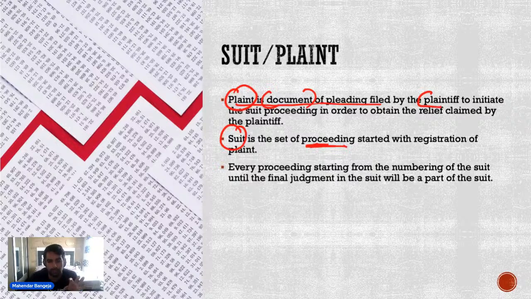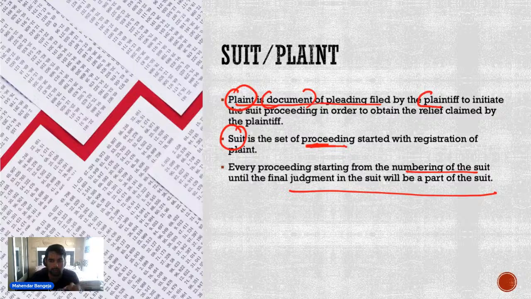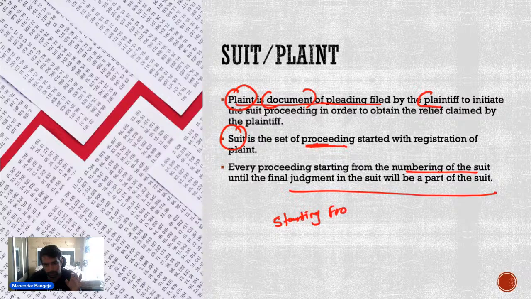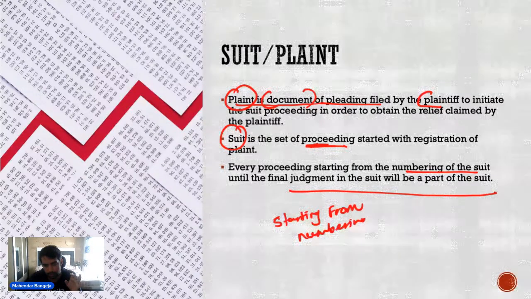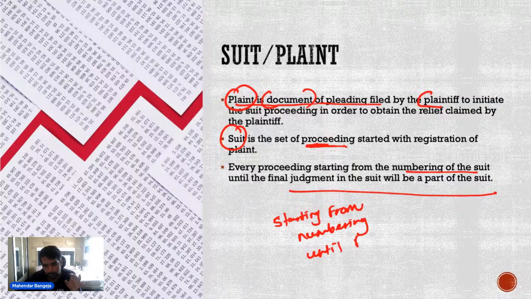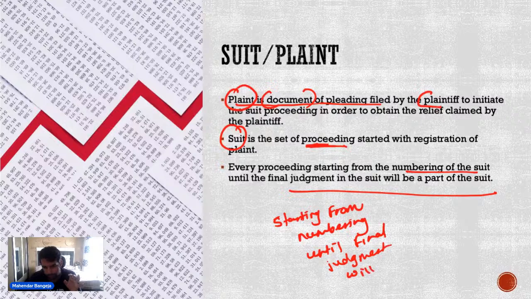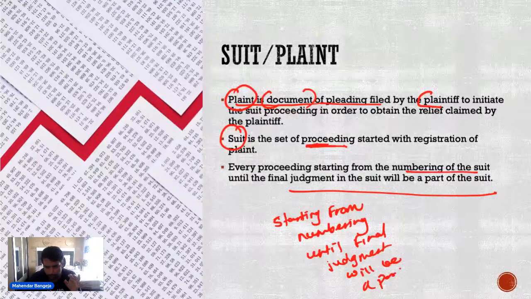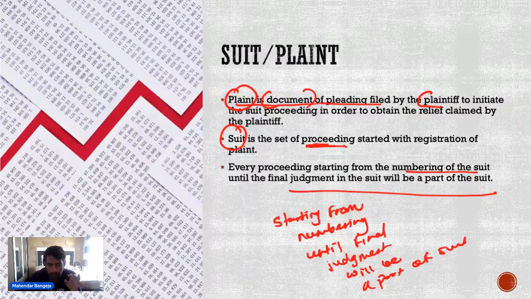Every proceeding starting from numbering of the suit until the final judgment will be a part of suit. ठीक है, तो ये है आपका सूट एंड प्लेंट.